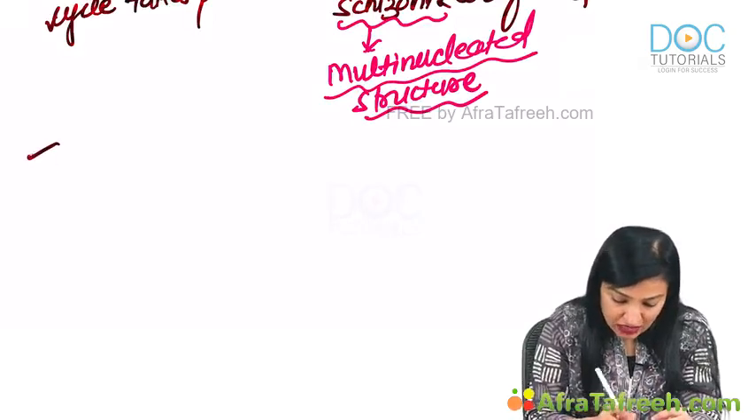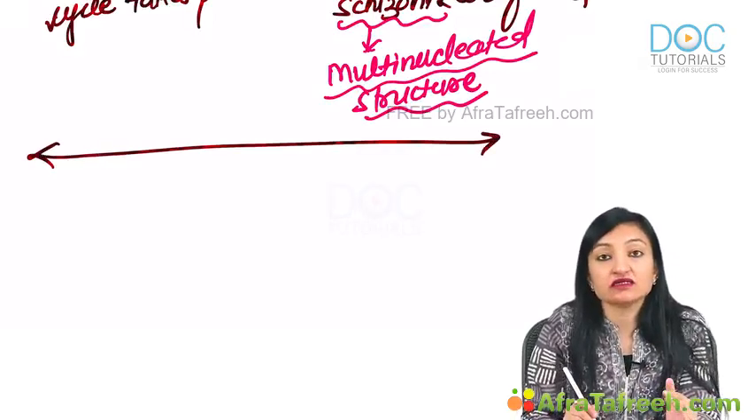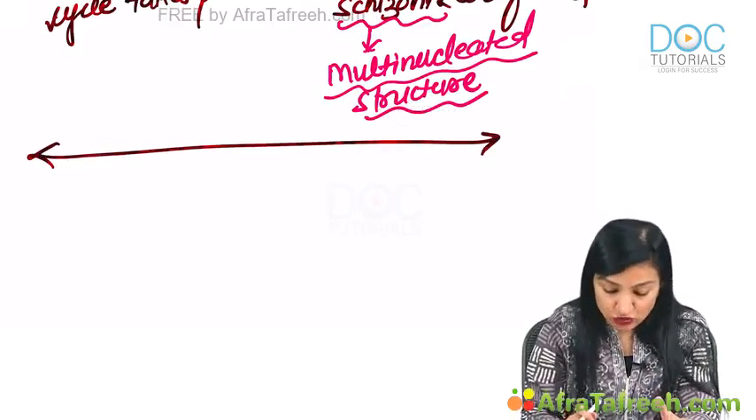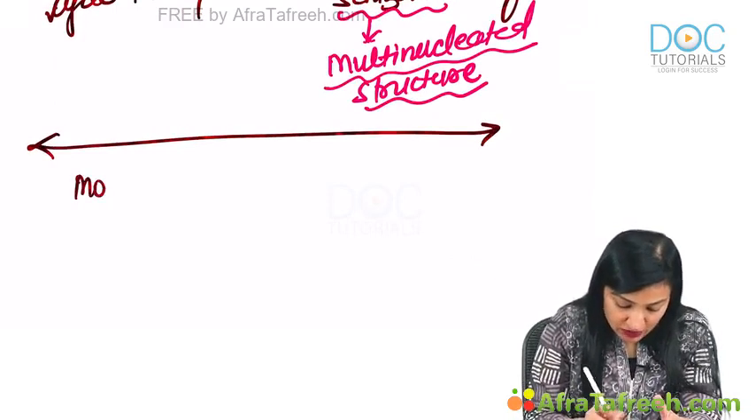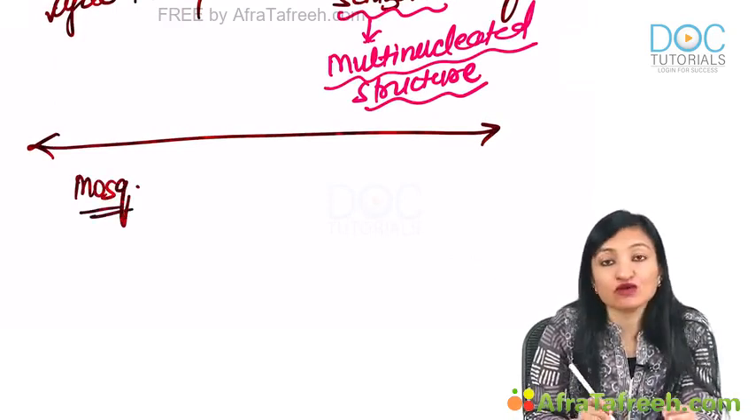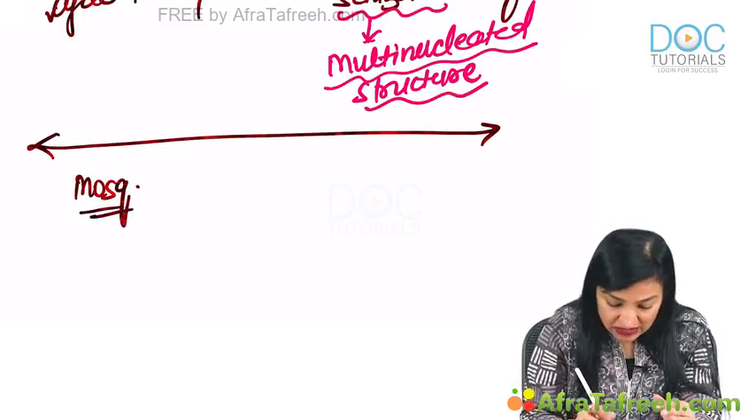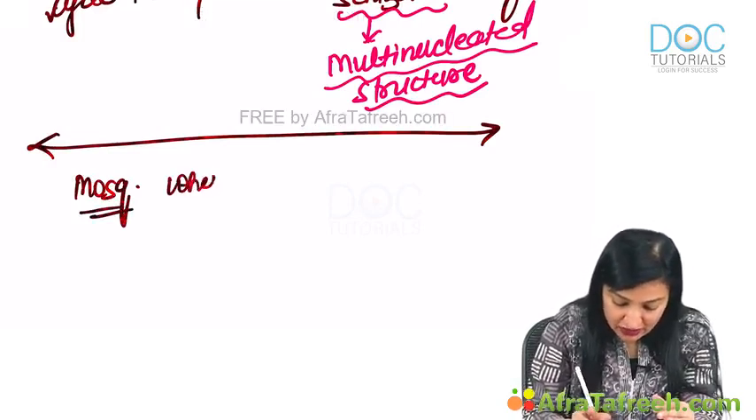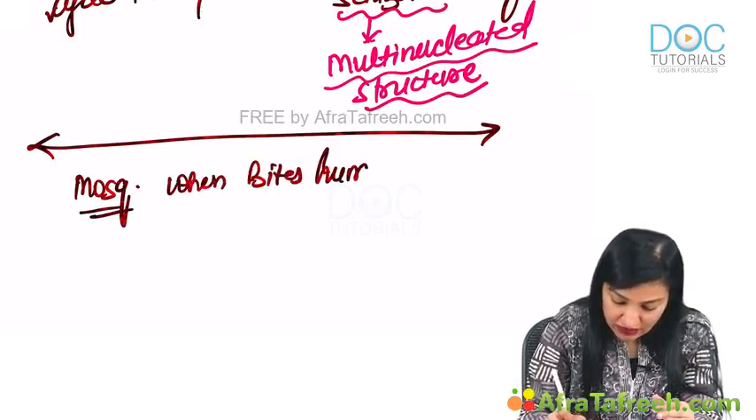Now let's see what happens when the infective mosquito bites a human. Now the mosquito, of course the female Anopheles I am referring to, when it bites humans, what happens?